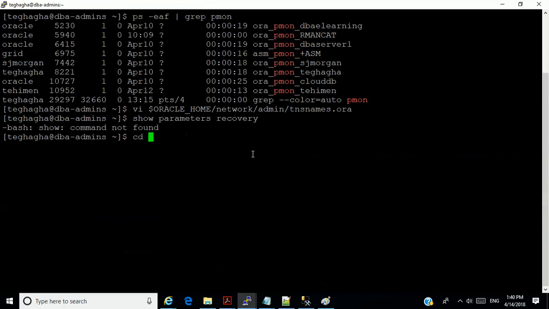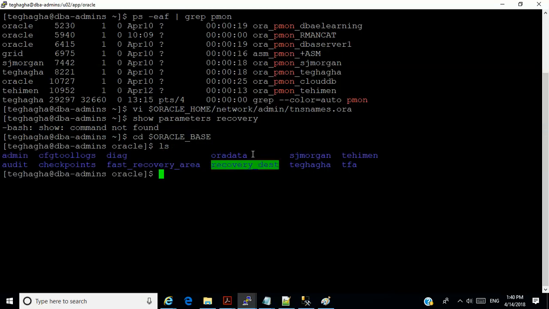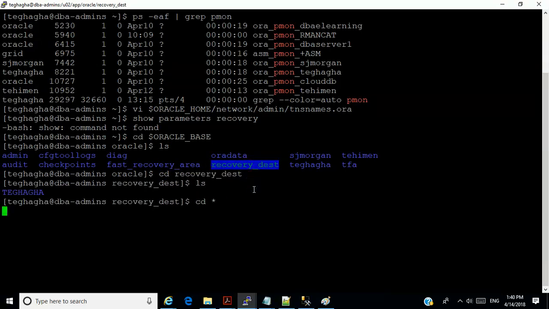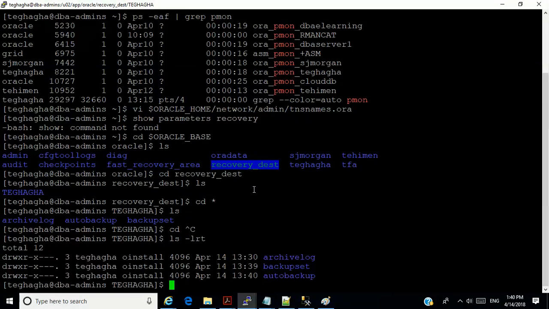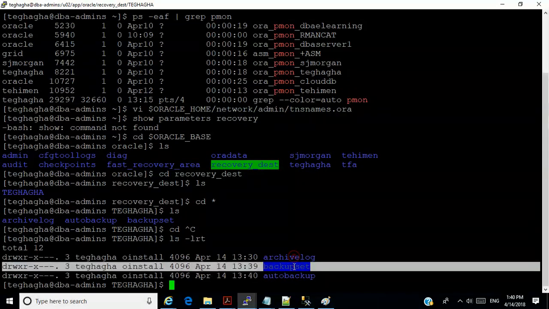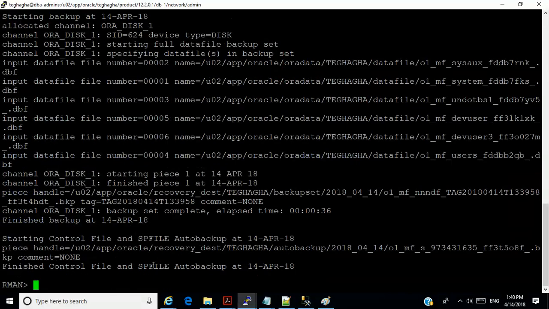I open another window, change directory. Now, notice that all these are automatically generated when you make backups under the flash directory.